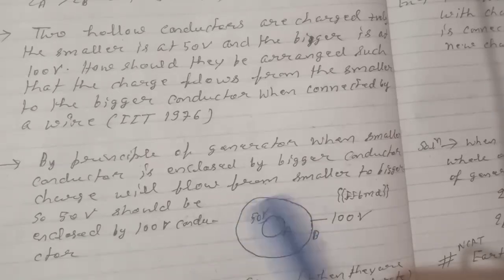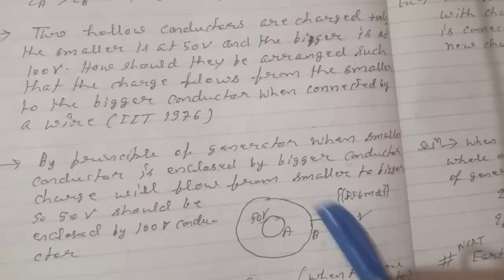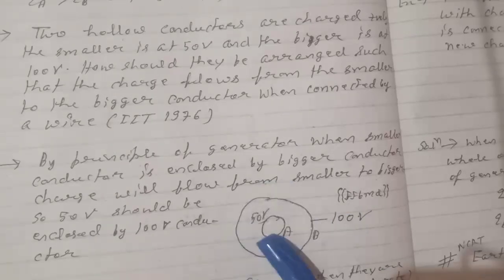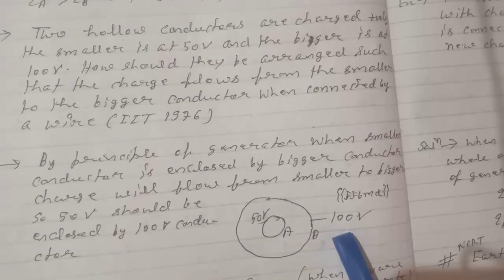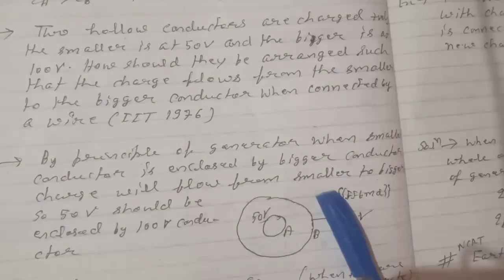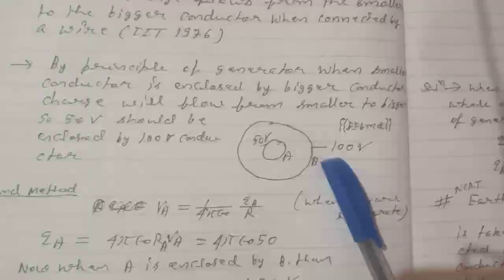So this will be the arrangement. This 50 volt will be the smaller spherical conductor, and the bigger spherical conductor will be of 100 volt. Now this can also be solved with the second method.